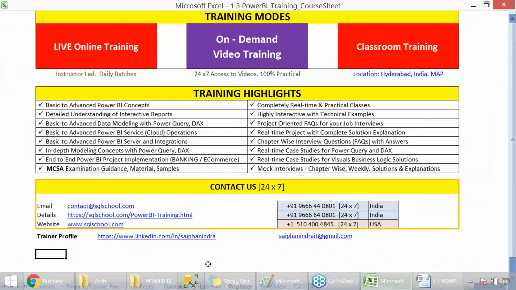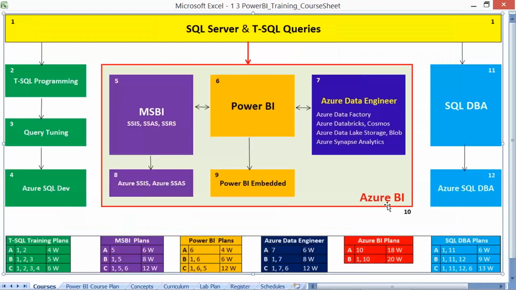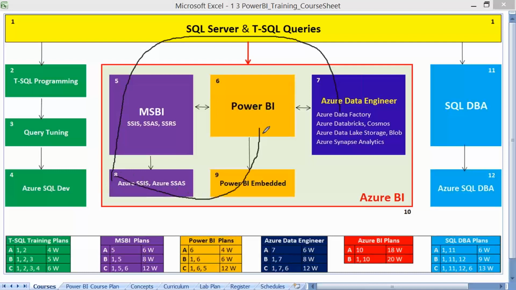I mean, on my screen now, Azure BI includes the backend activities on 5, 8, 7 and the front end activities 9 and 6.